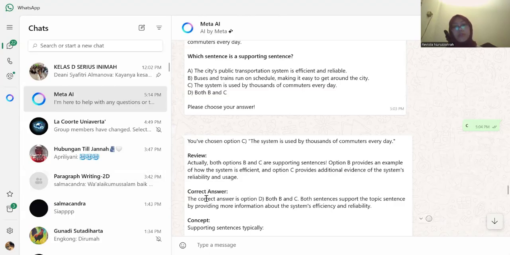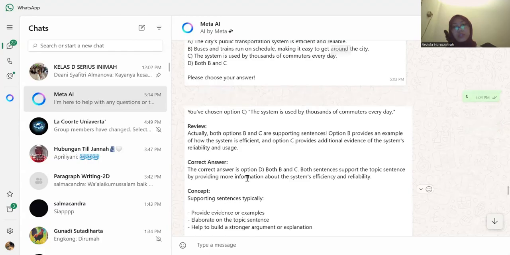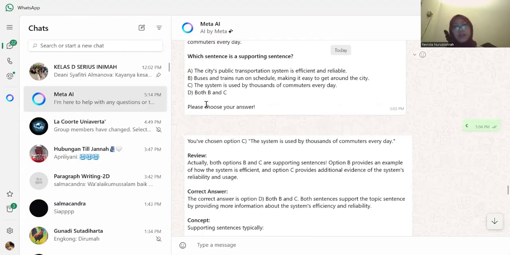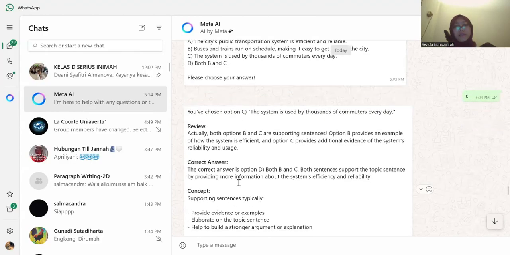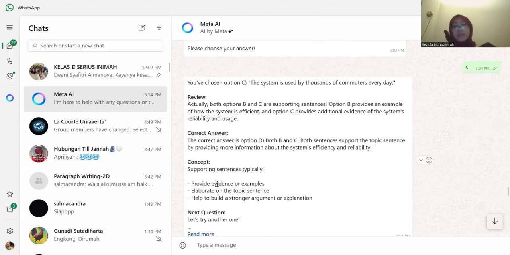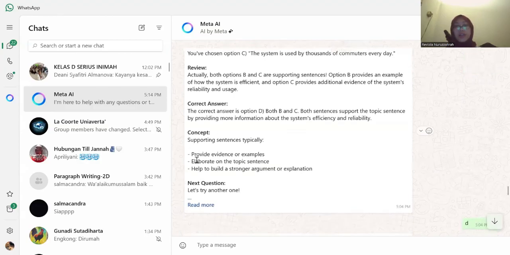So the most correct answer is D. Both B and C are supporting sentences because they provide more information about the system's efficiency and reliability. And he gave me the concept too about how a supporting sentence typically provides evidence or examples, elaborates on the topic sentence, and helps to build a stronger argument or explanation.